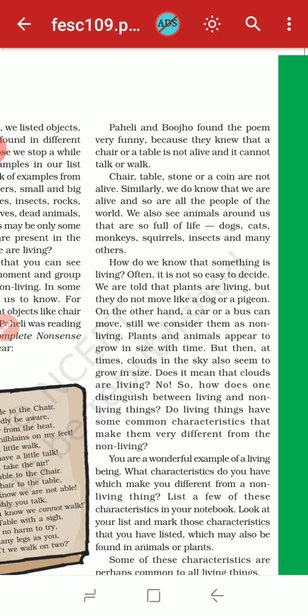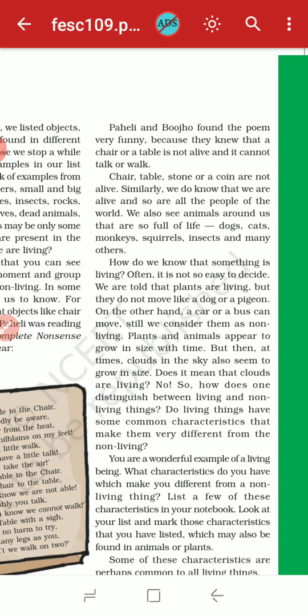No. So how does one distinguish between living and non-living things? Do living things have some common characteristics that make them different from non-living things? Yes, they have different characteristics, so that we can easily decide that a particular object is a non-living or living thing.